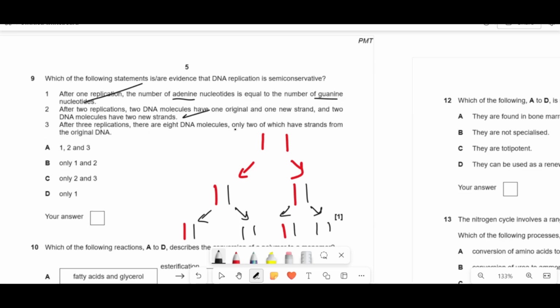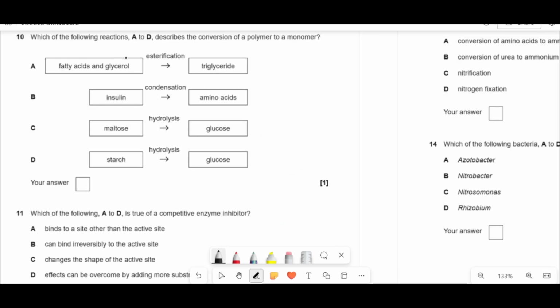After 3 replications, there are 8 DNA molecules, of which 2 have the original. Yes, the original DNA, because with the next replication, there will be 8 of them. Each time you do a replication, you're timesing by 2. So if I'm doing 3 replications, it's going to be 2 to the 3, which is going to be 8 strands as well. And they only have 1 copy of the original, so that means it's 2 and 3, which is C.